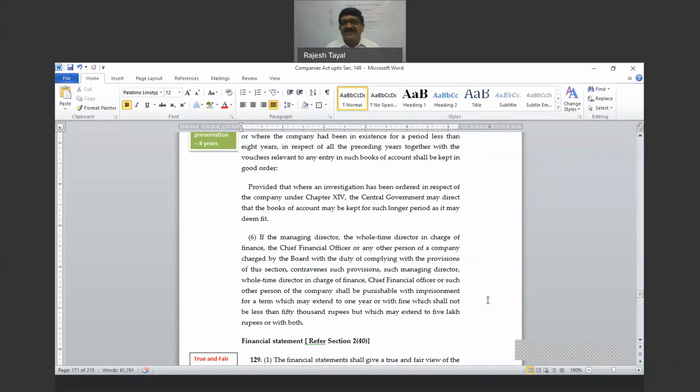So the financial statement term is defined under section 2 subsection 40. Got it? So the answer is already there on the screen, and then I ask the question. Now it is defined therein. Now we will refer to the definition.